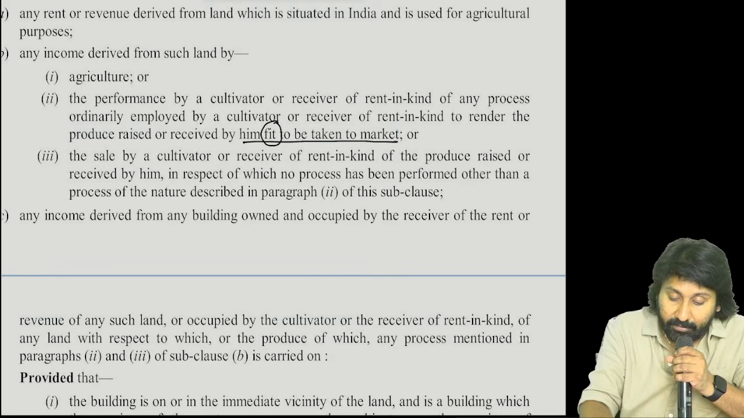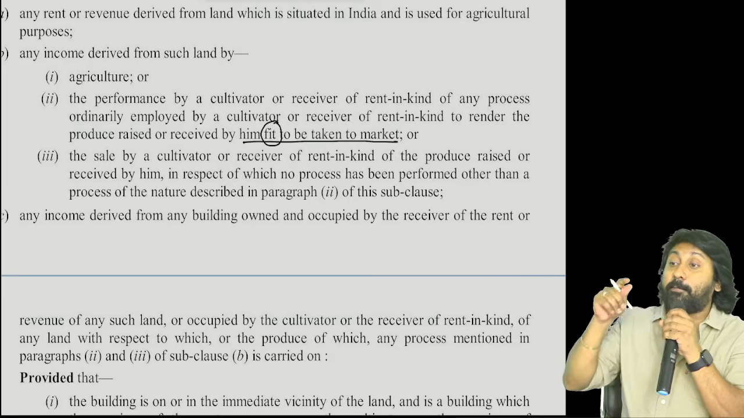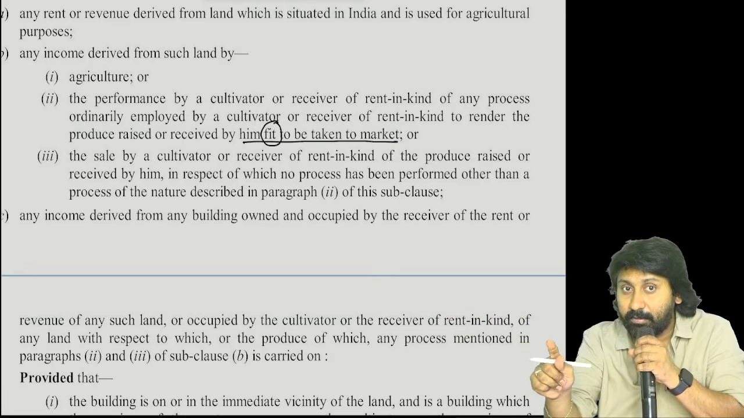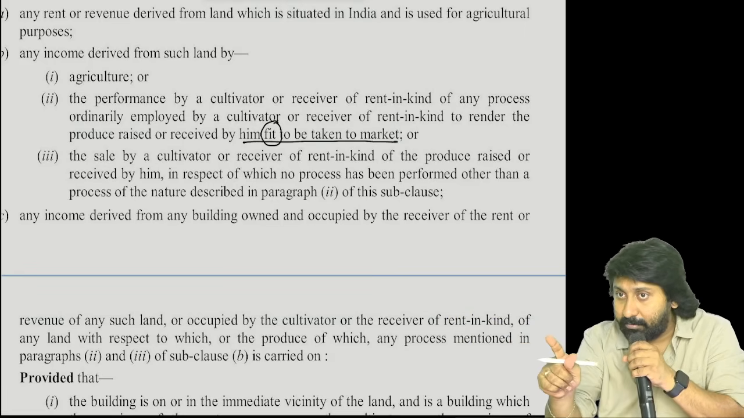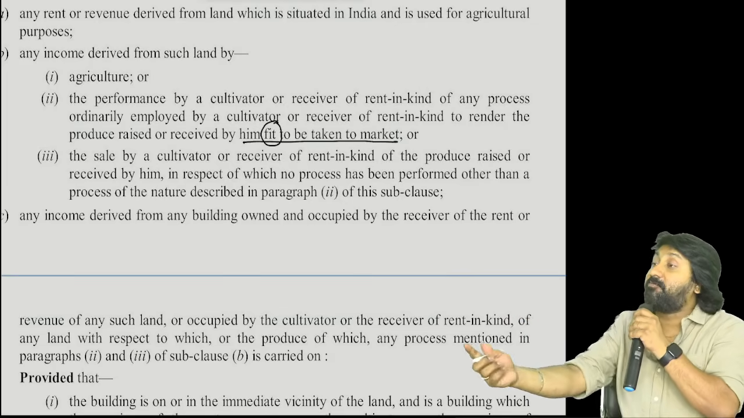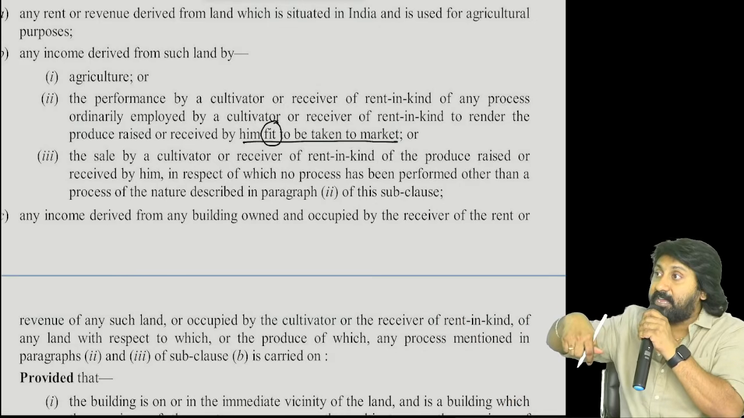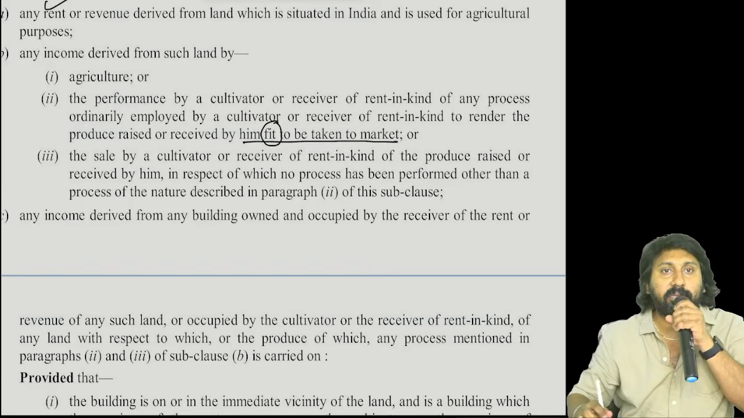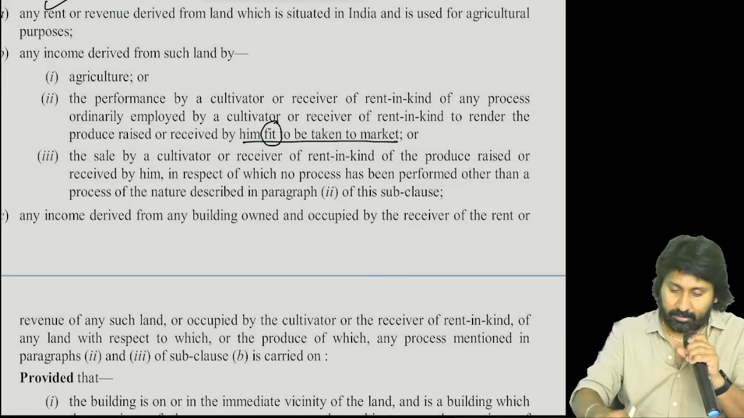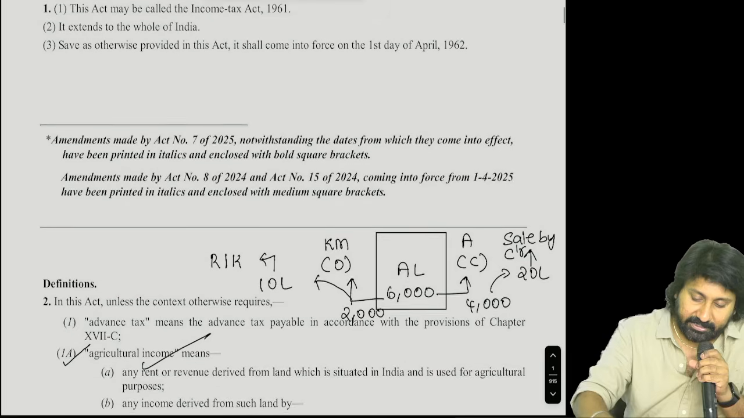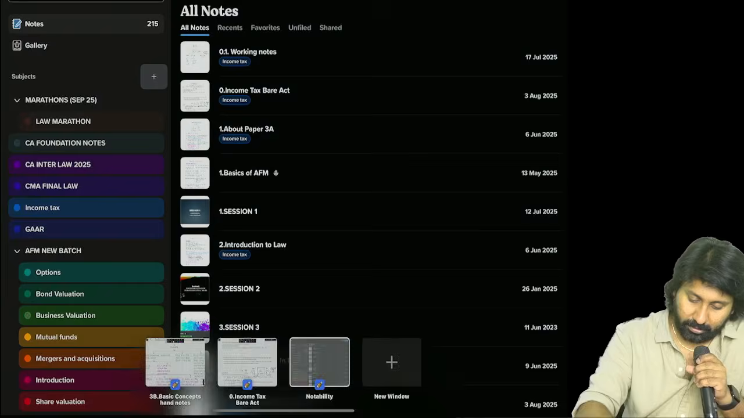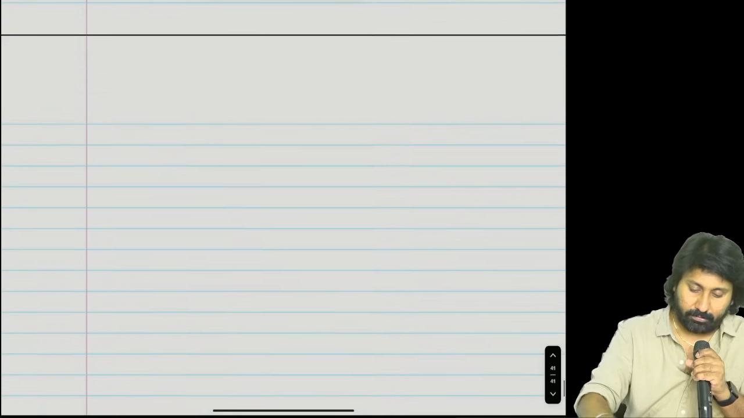That's the point here. Fit to be taken to market. What is it? To make the product fit for market consumption. Repeat. To make fit for market consumption. If you perform any activity on that, and from that performance of any process, if you receive any income, that income is also called an agricultural income. Did you understand what I said? Start again. Now we need to club a lot of examples into it.